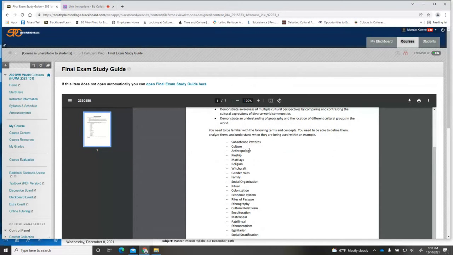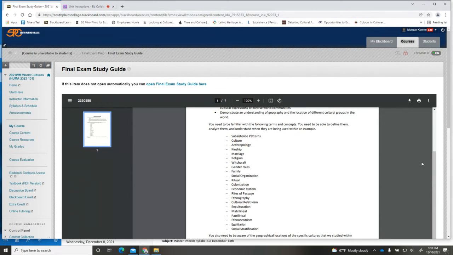Okay, and here are your terms and concepts. So you need to be familiar with these terms and concepts. You need to be able to define them, analyze them, and understand when they are being used within an example. Okay. You also need to be aware of the geographical locations of the specific cultures that we studied in your textbook. Not all of them, but some of them.